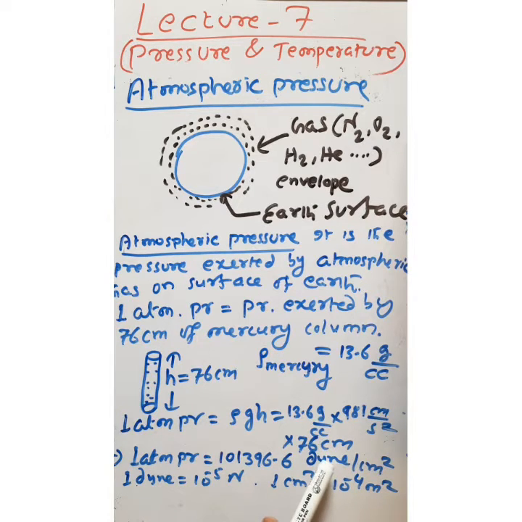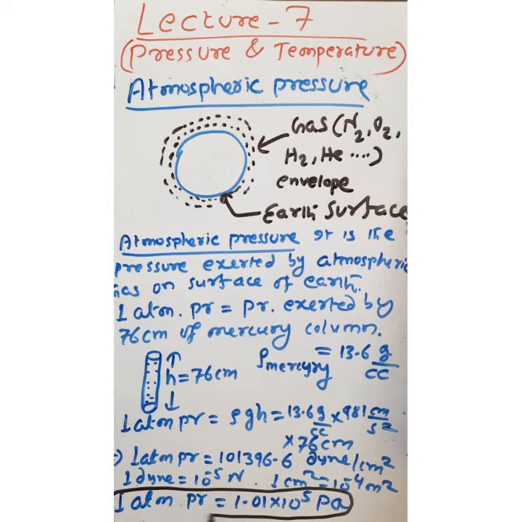So in place of dyne and centimeter square, you put 10 to the power minus 5 by 10 to the power minus 4, then we calculate 1 atmospheric pressure is equal to 1.01 into 10 to the power 5 Newton per meter square. Newton per meter square is nothing but Pascal. So you have to remember 1 atmospheric pressure is equal to 1.01 into 10 to the power 5 Pascal. So this is the atmospheric pressure.